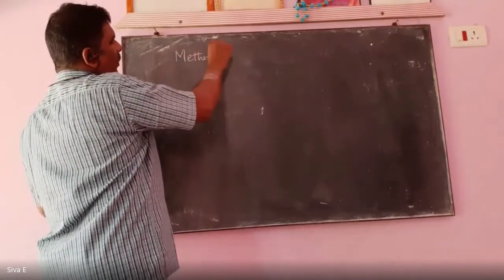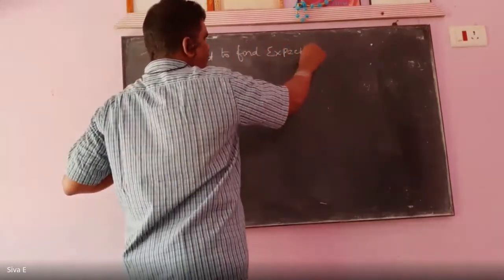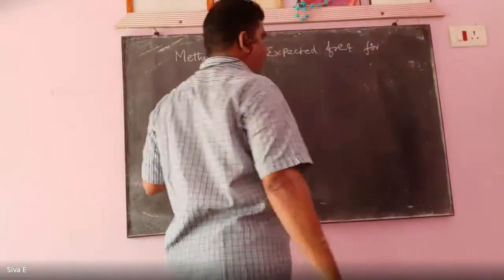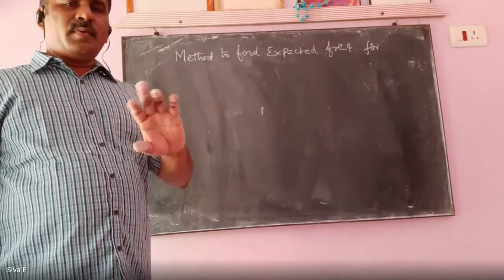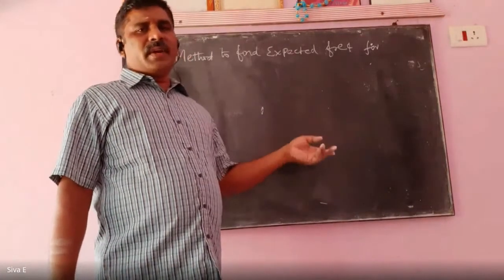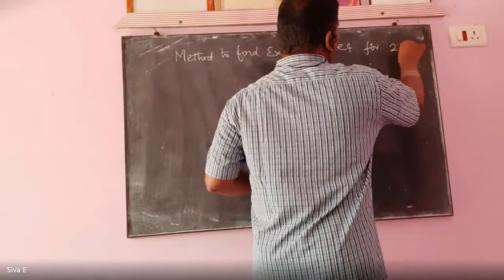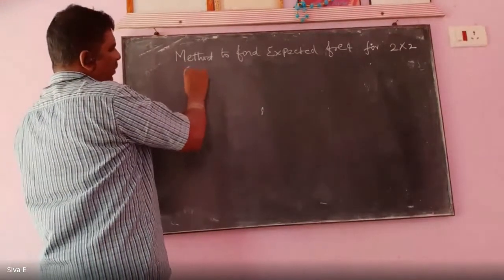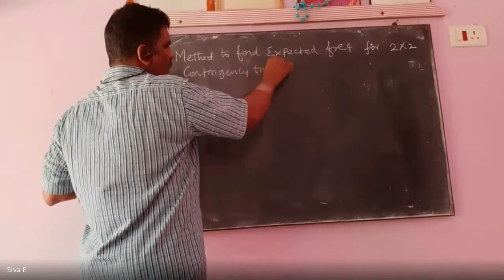I take the minimum square matrix, which is the 2 by 2 square matrix. Then I explain how to find the expected frequency for a 2 by 2 contingency table.